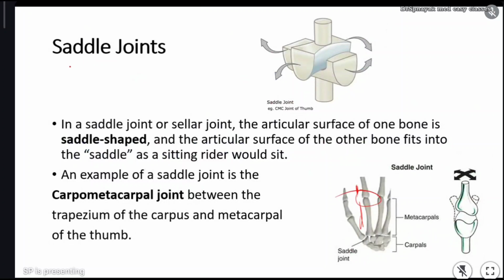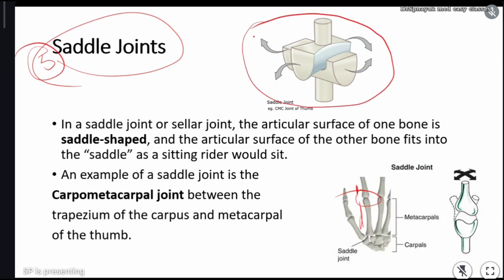Anyways, the third one is the saddle joint. Okay, this is fourth, I think this is fourth or fifth. Yeah, this is the fifth type of synovial joint, the saddle joint. You can see the image. It is saddle type and it is gliding type. The convex type of bone is attaching to the concave type of bone, but it is a gliding one. Here you can see it can move this side, this side, downwards, upwards. In a few directions it can move. That type of joint is called a saddle joint, also called a cellar joint. The articular surface of one bone is saddle shaped, and the articular surface of the other bone fits into the saddle, as a sitting rider would sit.